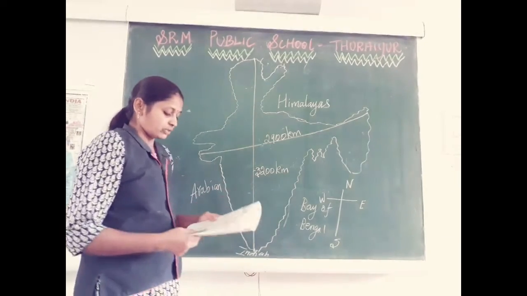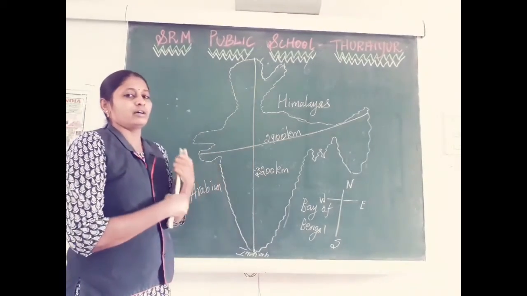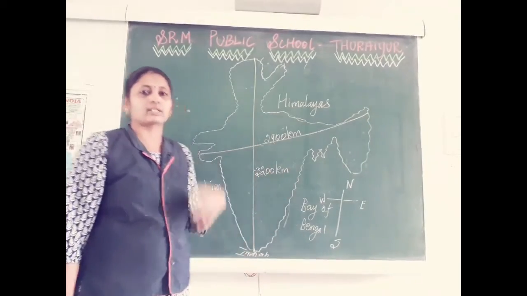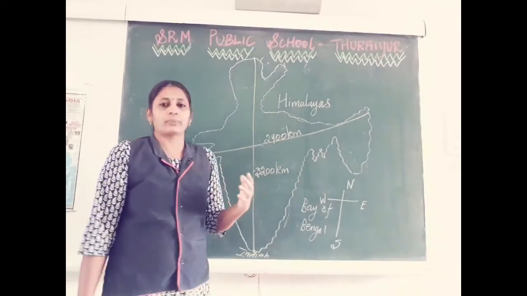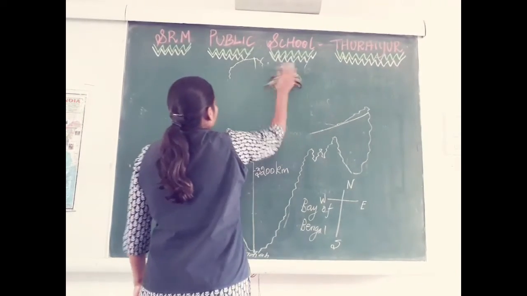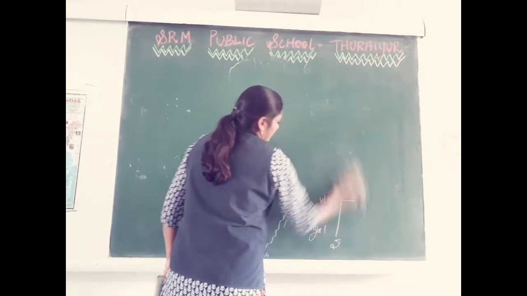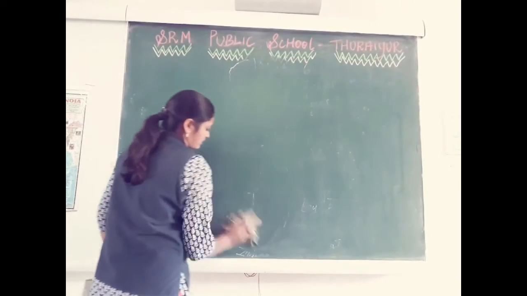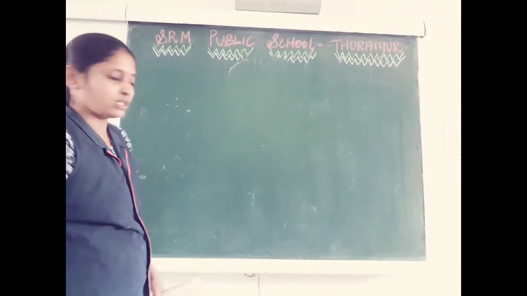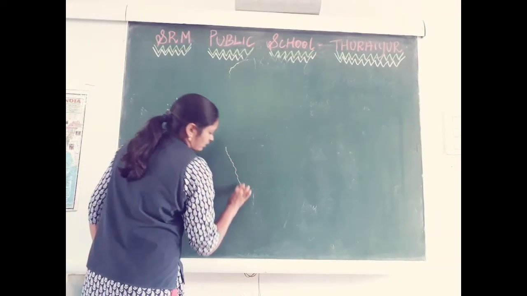Next, in India we have a lot of natural physical features, like a lot of rivers, mountains, and plateaus present in our country. But before we move to that, now we are going to discuss the neighboring countries of India. India is located in which continent? I said before itself, the Asian continent. So now we are going to discuss the neighboring countries of India.